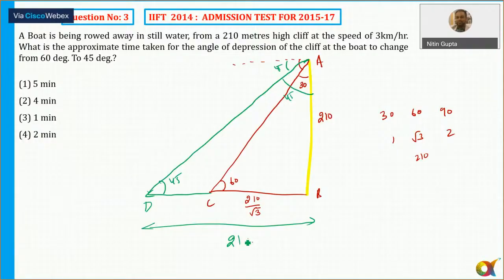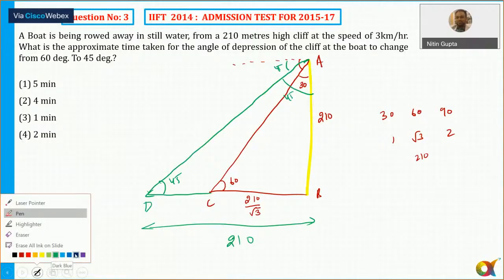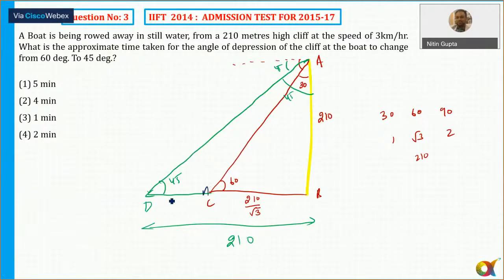So the question is, what is the approximate time taken for the angle of depression to change from 60 degree to 45 degree? Time is always equal to distance upon speed. What is the length of CD? The length of CD is equal to 210 minus 210 by root 3, upon the speed, which is 3 km per hour.